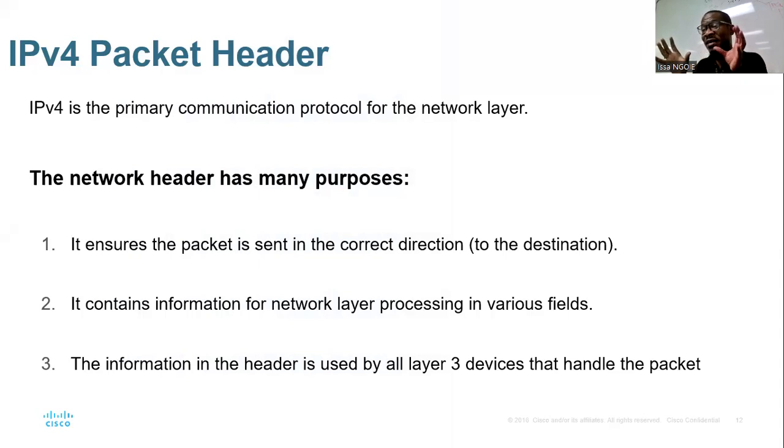That IP header will allow me to send data to the correct destination, because that IP header will have the information related to the destination computer. Number 2, it contains information for network layer processing in various fields. And number 3, the information in the header is used by all layer 3 devices that handle the packets, all right?